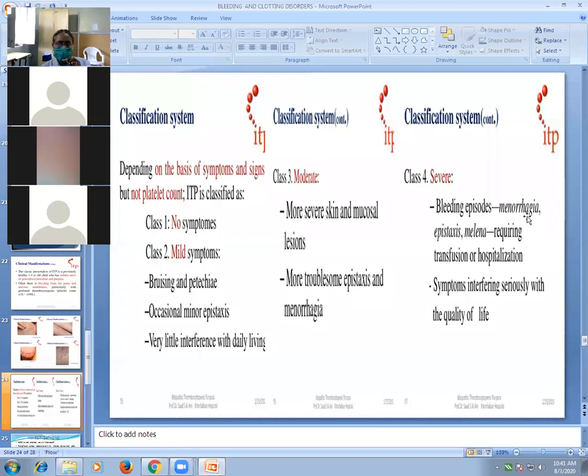Severe: there is severe menorrhagia, severe epistaxis, melena, meaning blood in stool, and the patient may land in shock or require hospitalization and blood transfusion. So symptoms are severe, serious and interfering with the quality of life. It is severe. So mild, moderate and severe depending on the bleeding and platelet count.